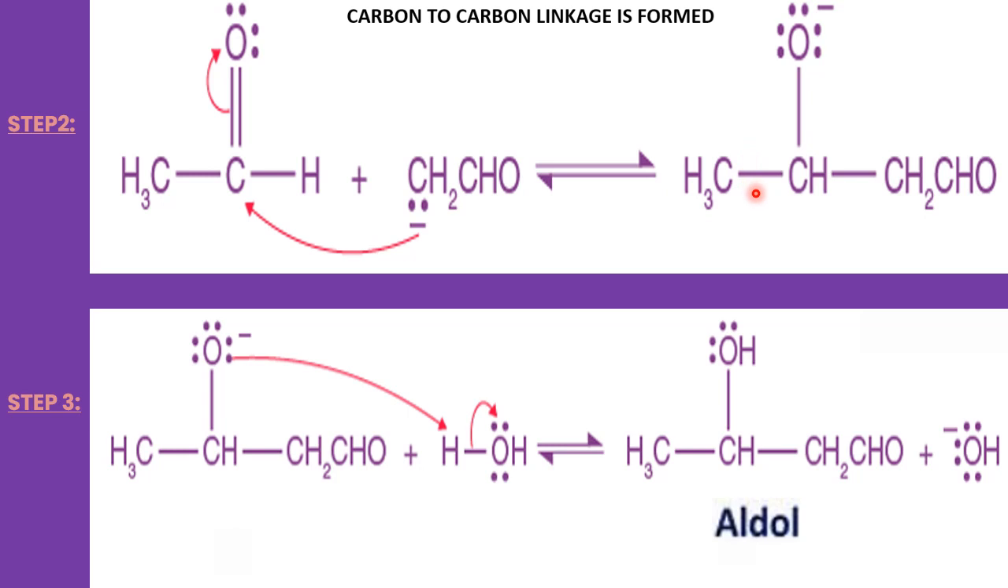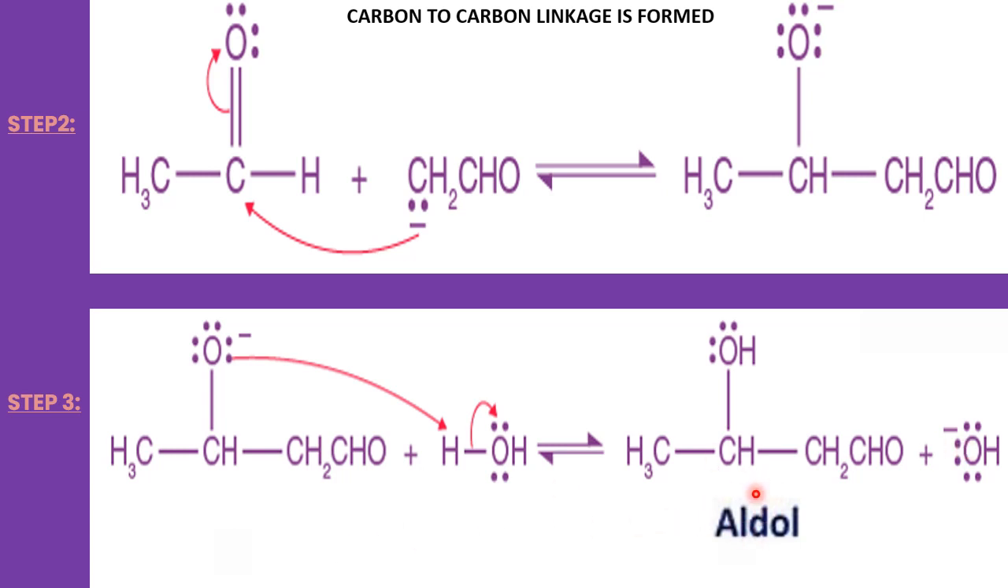In the second step, the alkoxide ion combines with a water molecule, so that H positive from the water molecule combines with O negative in the alkoxide ion to form the aldol product, and the hydroxyl ion is separated. Therefore, the aldol product is formed.